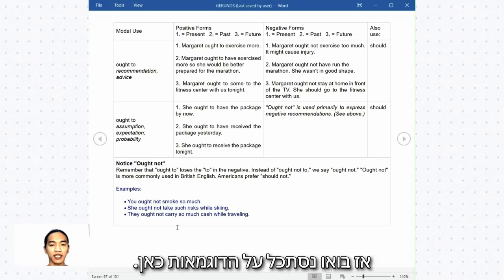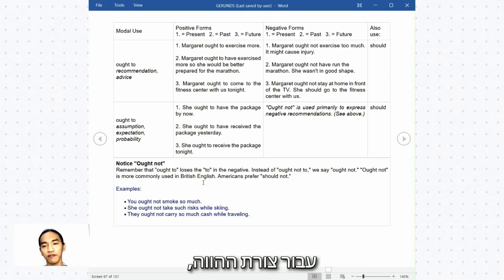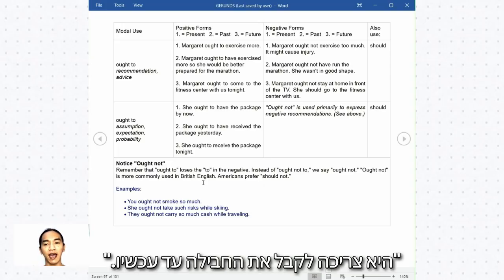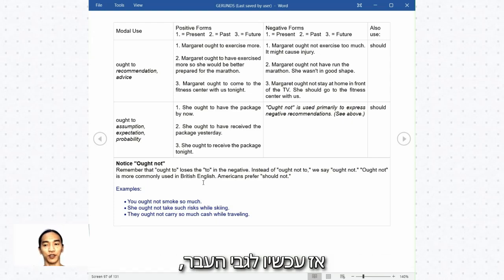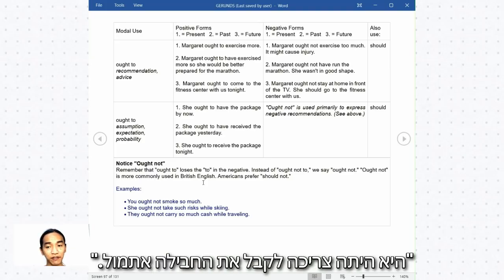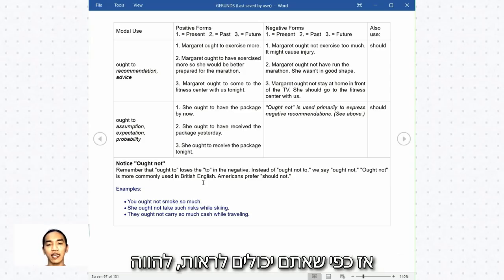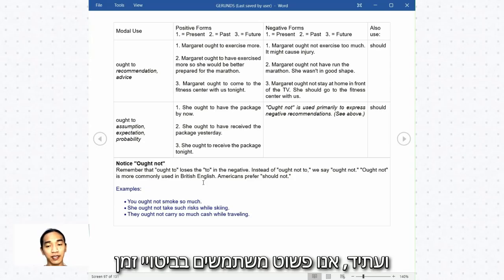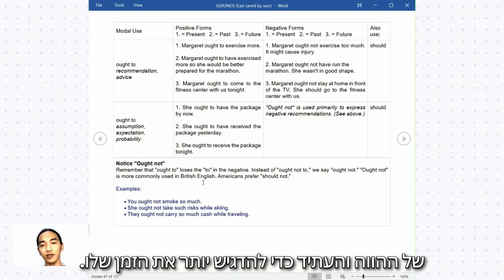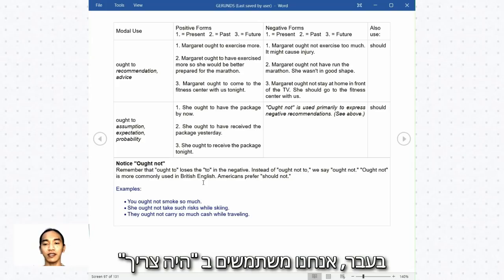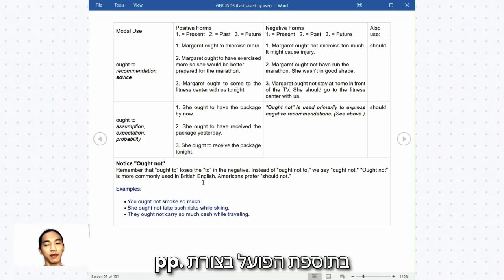Okay, so let's take a look at the examples here. For the present form, she ought to have the package by now. Okay, so now for the past, she ought to have received the package yesterday. And for the future, she ought to receive the package tonight. So as you can see for present and future, you just use the present and future time expressions to emphasize more of its tense. For the past, we use ought to have plus the verb in past participle form.